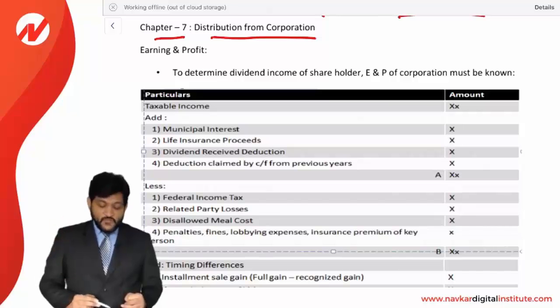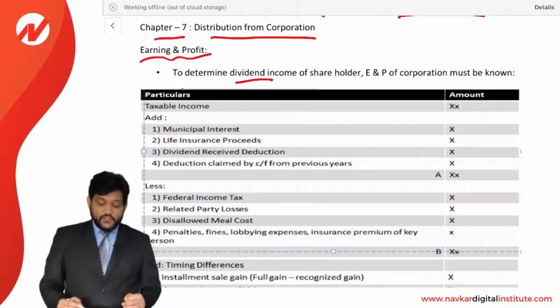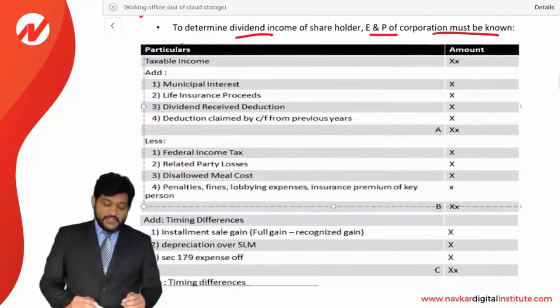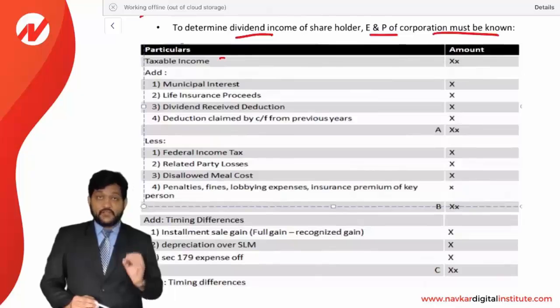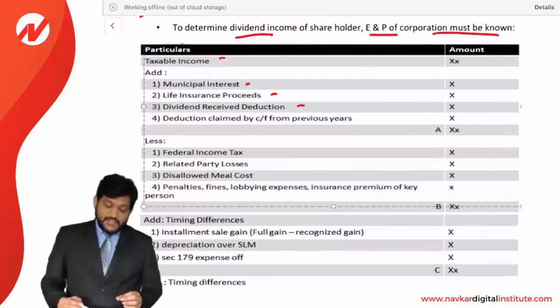For that, first of all, we need to learn what is the earning and profit. Earning and profit is a very important calculation for the corporation. To determine dividend income of the shareholder, earning and profit of corporation must be known. How will it be calculated? Taxable income plus what will be added? Municipal interest, life insurance proceeds, dividend received deduction, and deduction claimed by a carry forward from previous years.